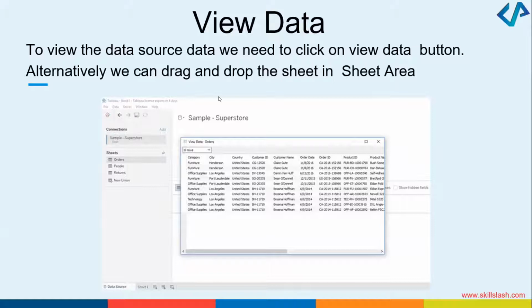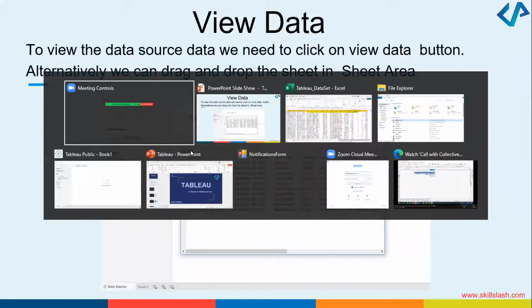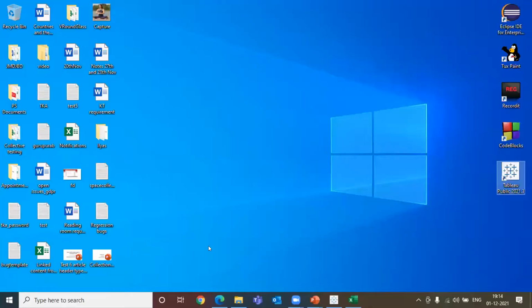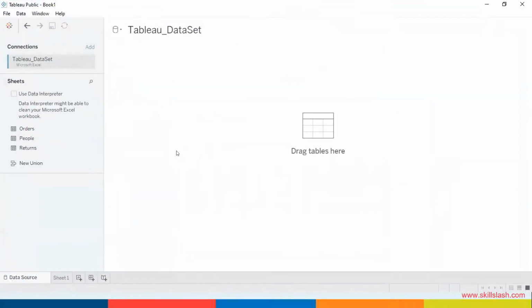Right. How do we view the data? In order to view your data source, you click on the view data button. You can see that I have this Tableau Book 1 opened. I can just click on the data source option and it will give me the view data. What I want all of you to do is this activity with me. Kindly open Tableau, everyone.